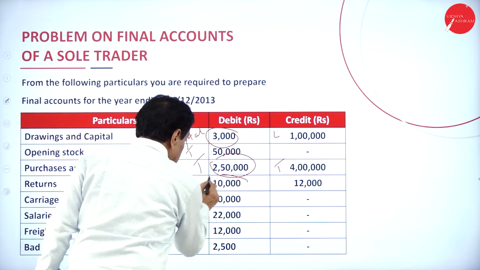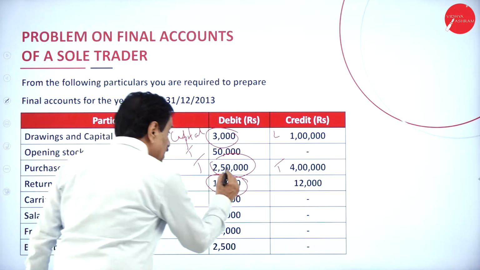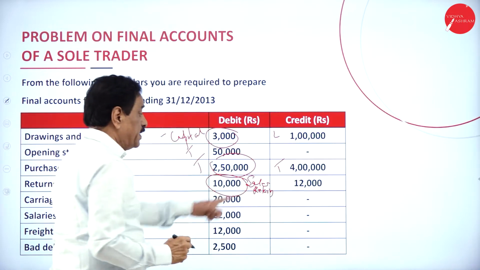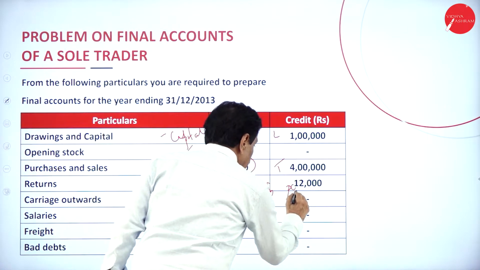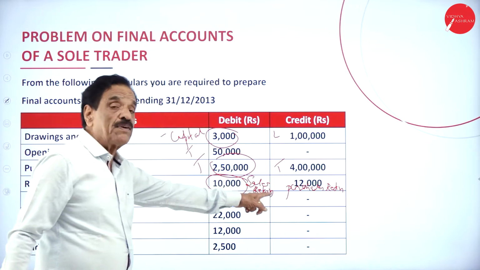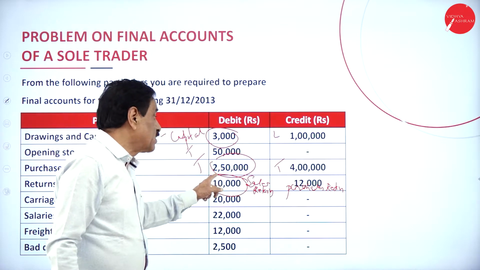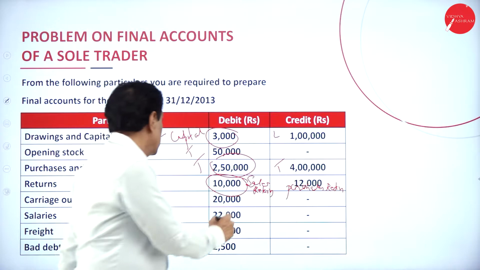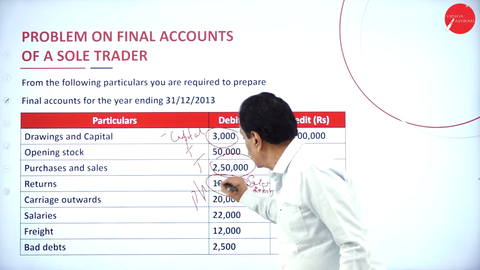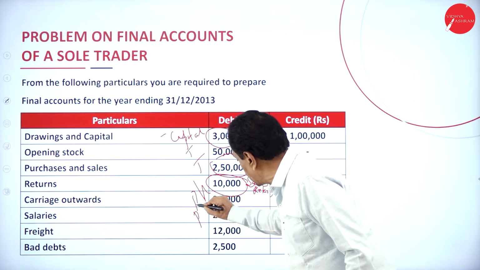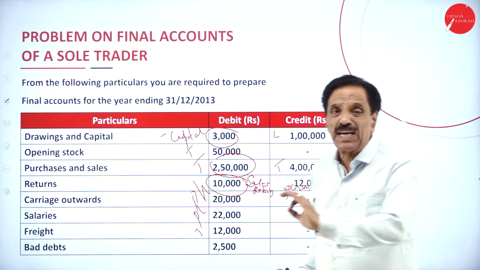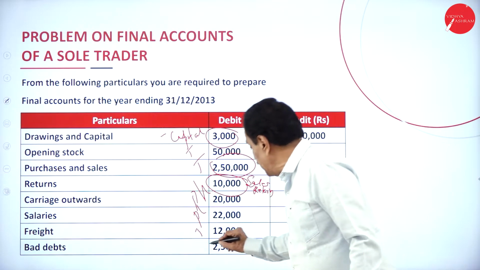Returns. Debit side, this is your sales return. This is purchases return. One should be deducted from purchases and the other should be deducted from sales. It is called return outward and return inward. Then we have carriage outward, profit and loss account. Then salary, profit and loss account. Freight, trading account. Bad debt, money which cannot be recovered from the customer, is called bad debt, profit and loss account.